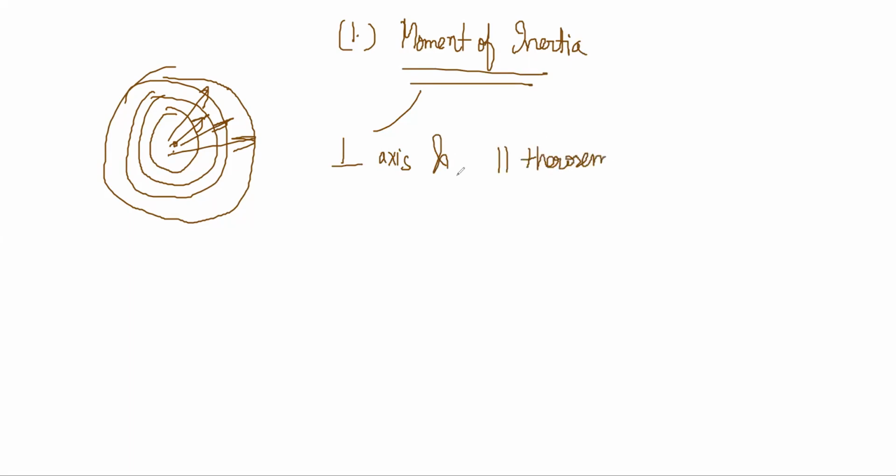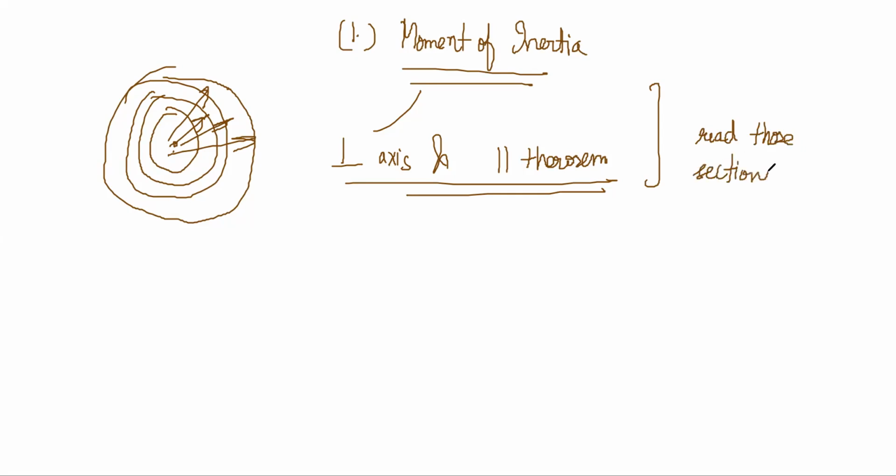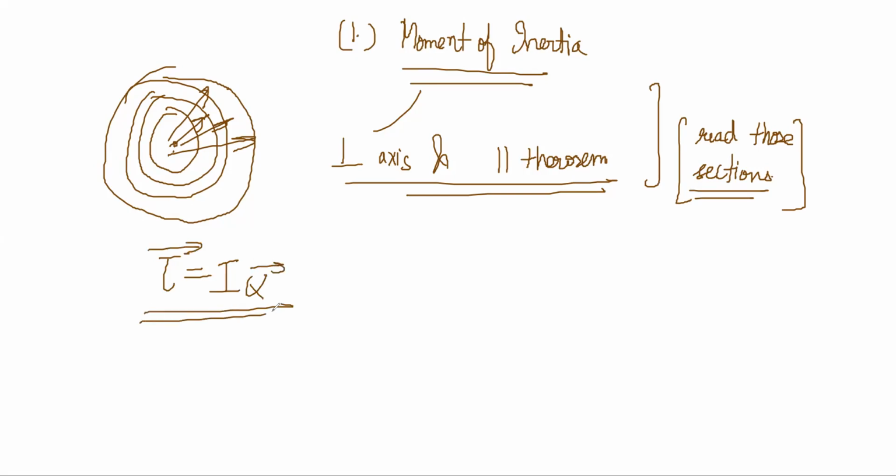Read those sections in HCV. Important chunks of the theory are still left. We have seen the torque equals I alpha equation and its derivation.